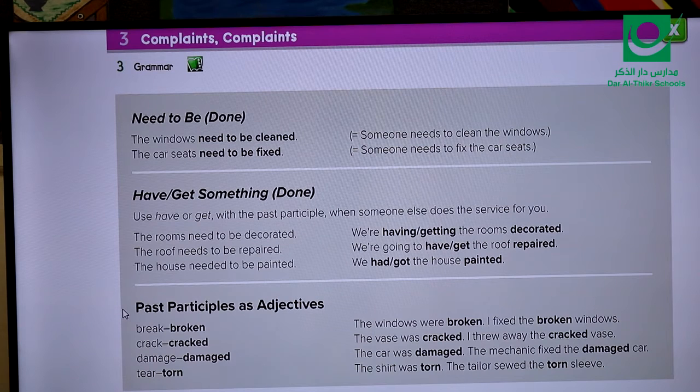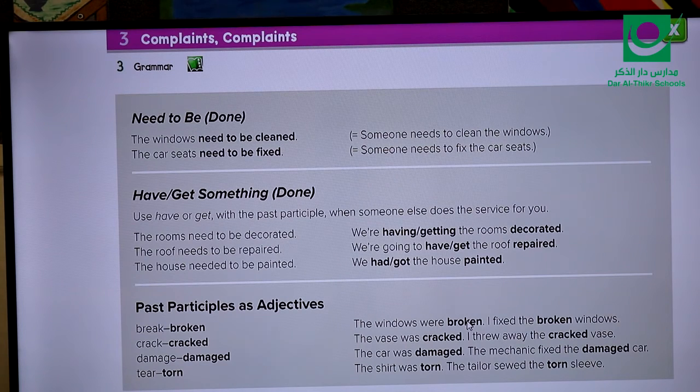Another thing here, which is using the past participle as adjectives. This is very important because in some situations we can use verb 3 as an adjective. For example, verb break. Verb break is the present form. Then we have verb 2, the past, broke. Then we have broken. This is verb 3. But still the same word, broken, can be used as an adjective. When I say the windows were broken. In this situation, the word broken here is verb 3, right, because it is preceded by verb to be.